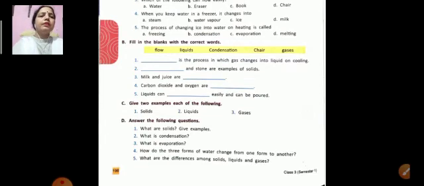Now here you can fill in the blanks. Firstly, condensation is the process in which gas changes into liquid on cooling. Chair and stone are examples of solid. Milk and juice are liquid. Carbon dioxide and oxygen are gases. Liquids can flow easily and can be poured. Now here give two examples of each. This question you have to do yourself.